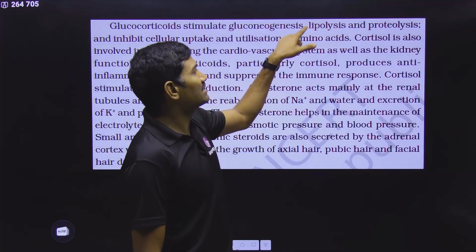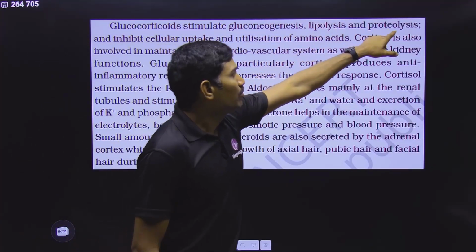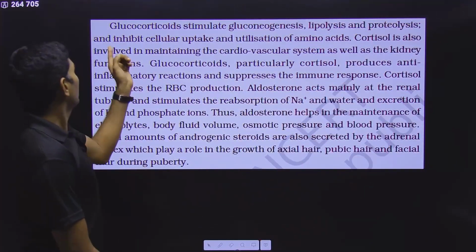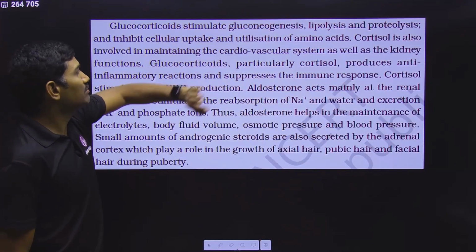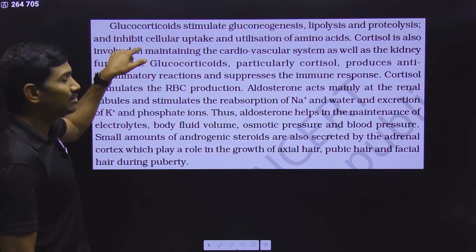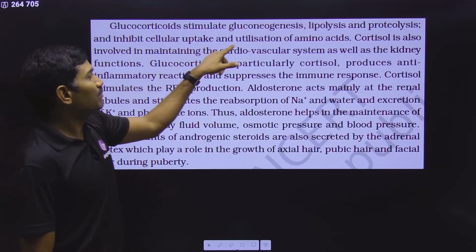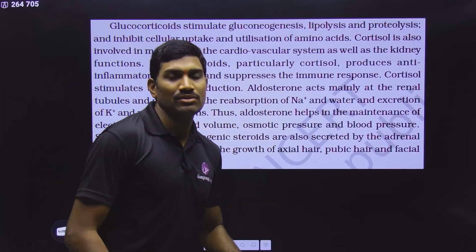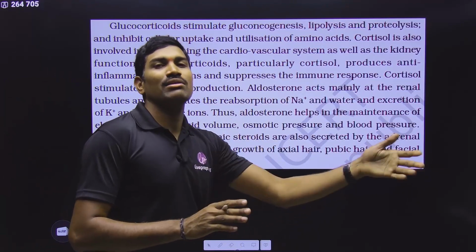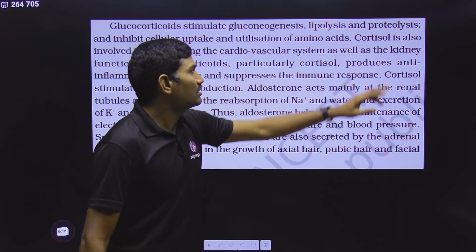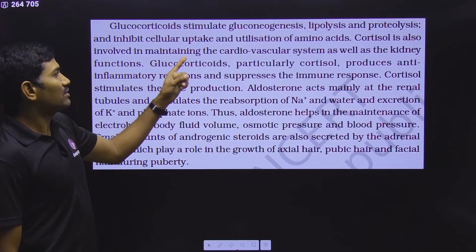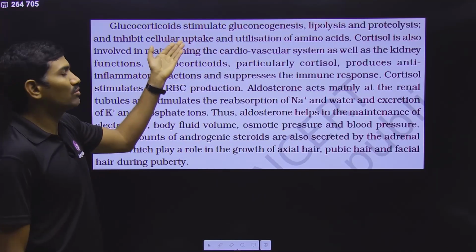Next one, lipolysis, lipid breakdown, and proteolysis, protein breakdown. This is what they are stimulating. And what are they stopping? Cellular uptake and utilization of amino acids, so that they are available for some other purposes. Next one, cortisol is also involved in. Cortisol is the main glucocorticoid, right?